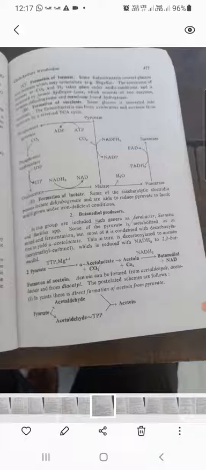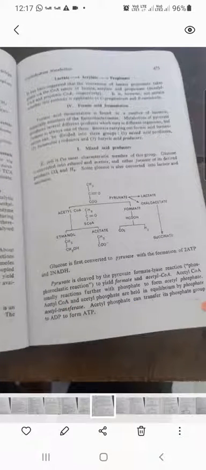acetate. Now, regarding lactate formation, some clostridia possess lactate dehydrogenase, which reduces pyruvate to lactic acid, giving you lactic acid formation in iron deficient conditions. This is the mixed acid fermentation, in which we have acetic acid, formic acid, lactic acid, and succinic acid formation with alcohol formation as well. So this is the mixed acid fermentation observed.